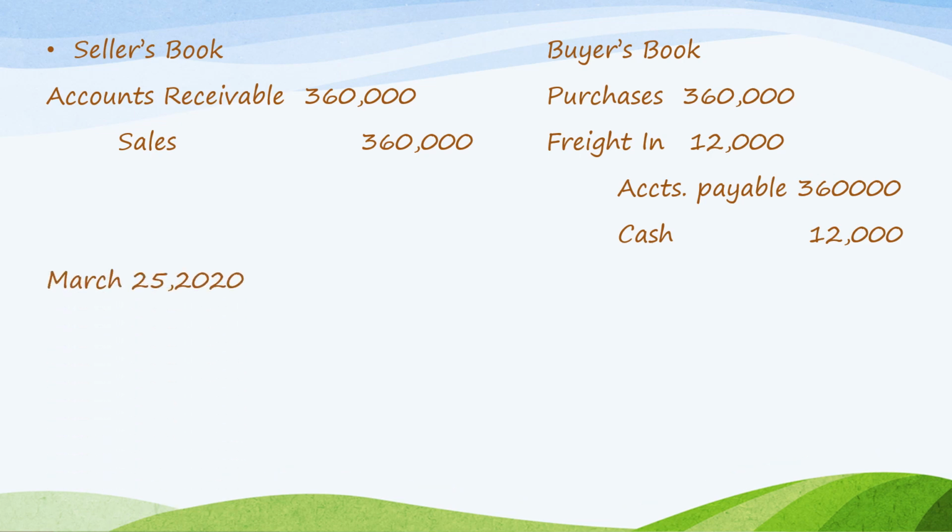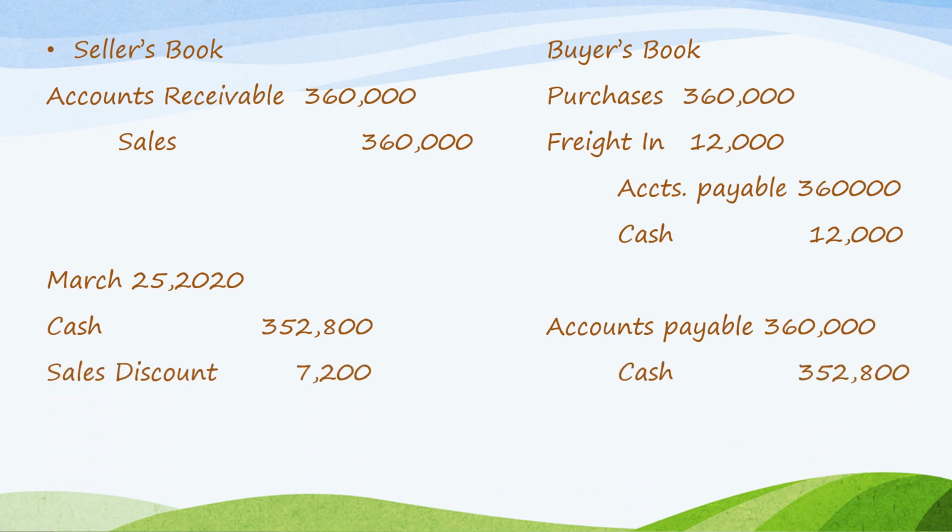On March 25, 2020, assuming that the liability or the receivable is settled within the discount period, the seller will collect 360,000 minus 7,200 of cash discount. So debit cash 352,800, debit sales discount 7,200, and credit accounts receivable 360,000. On the buyer's book, settle the liability. So debit accounts payable 360,000, pay the cash less discount, so 352,800, and credit purchase discount 7,200.